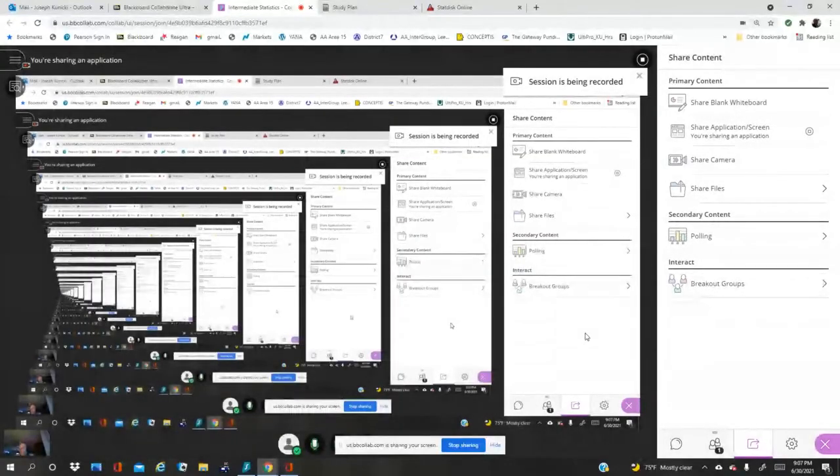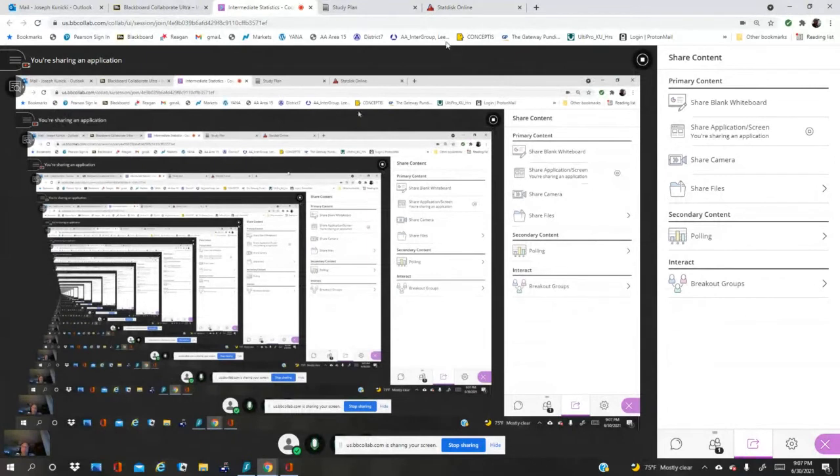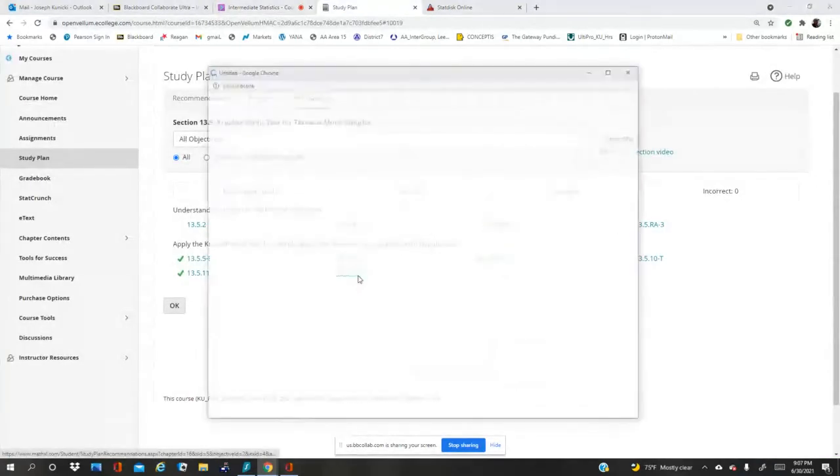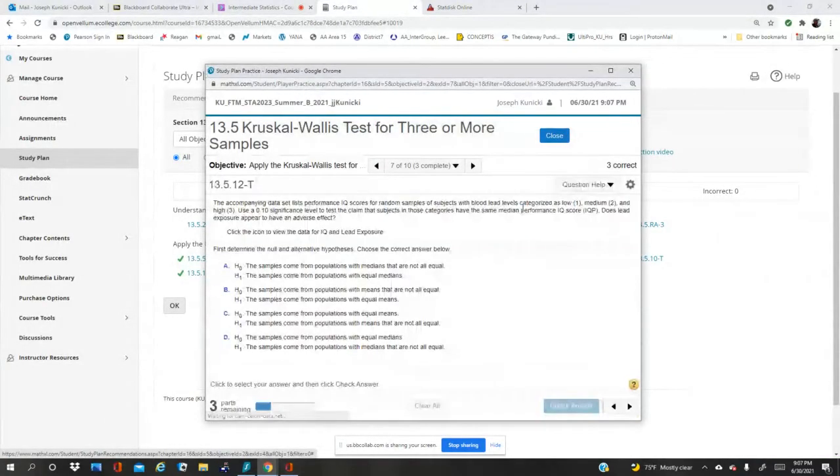All right, so now we're going to do problem 3.5.12. The accompanying data set lists performance IQ scores from random samples of subjects with blood levels categorized as low, medium, and high. Use a 0.10 significance level to test the claim the subjects in the categories have the same median. So that would have to be D. It's the only one that has that in the null.